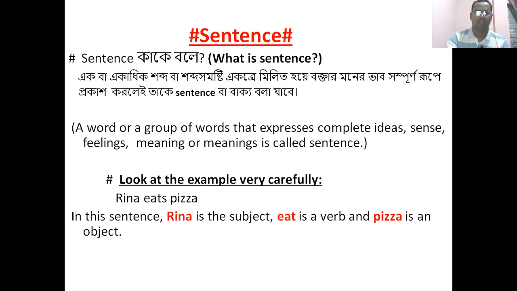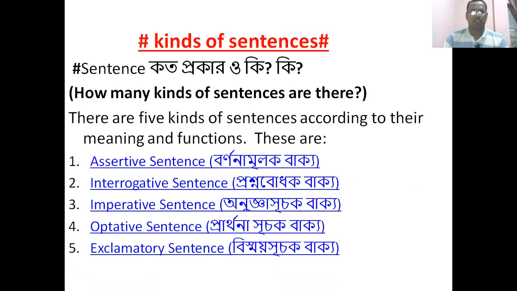Let's see the kinds of sentences. How many kinds of sentences are there? Dear learner, look at the kinds of sentences. There are 5 kinds of sentences according to their meaning and function.